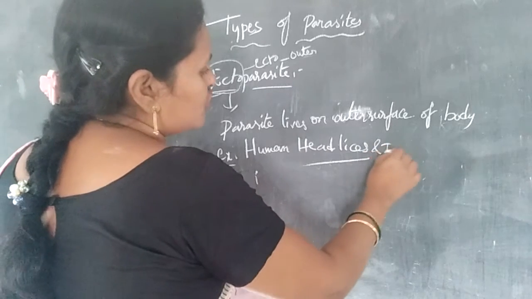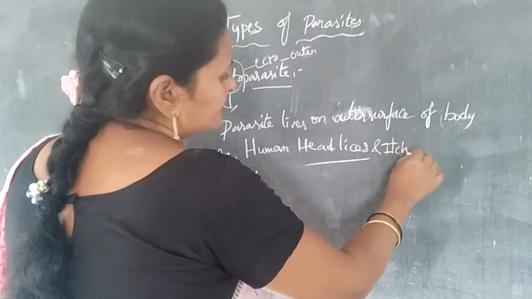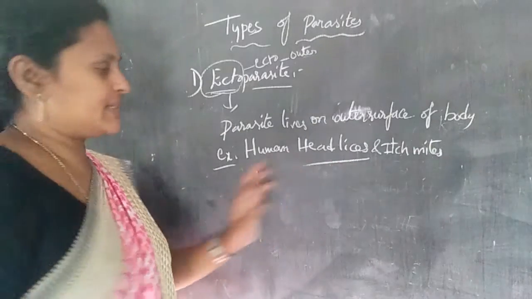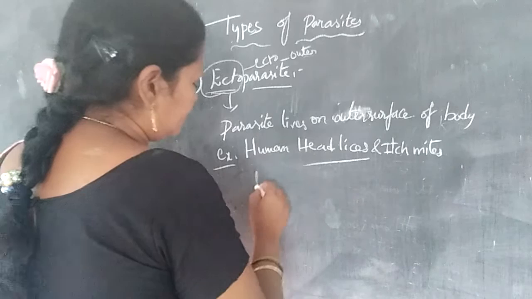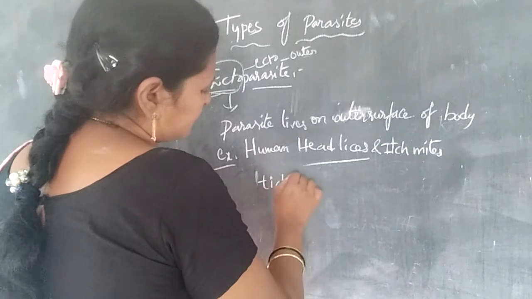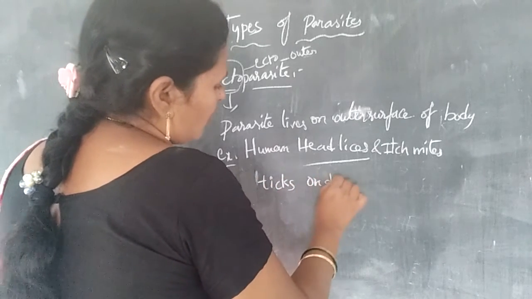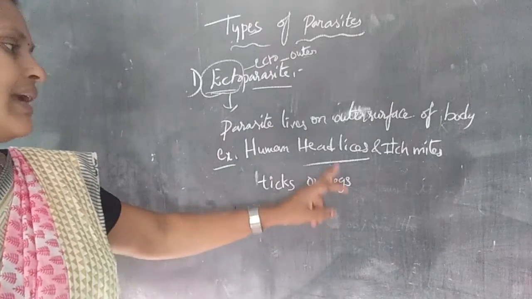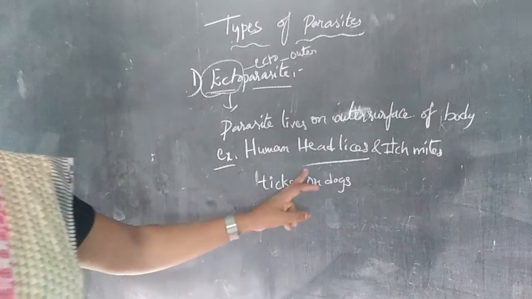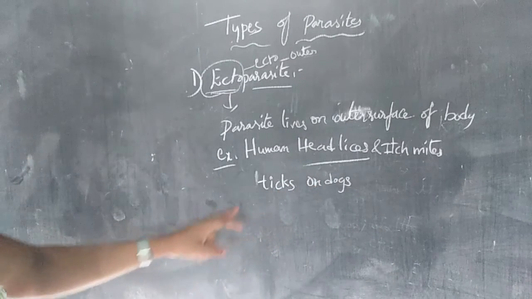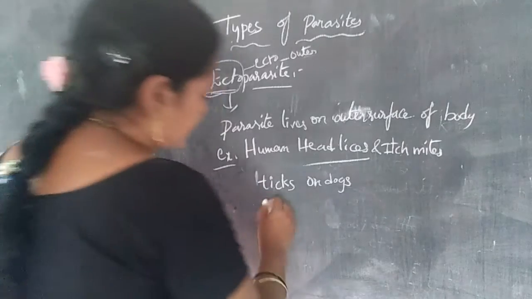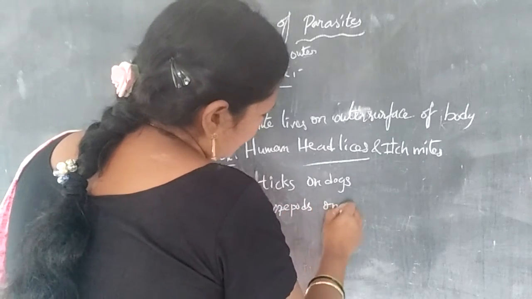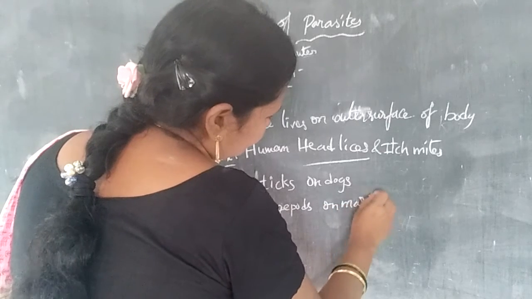The next example is ticks on dogs, and copepods on marine fishes.